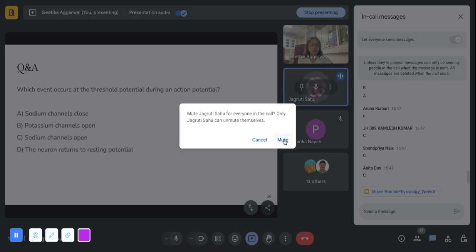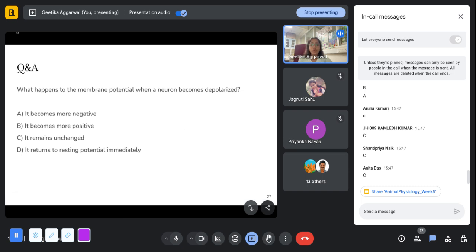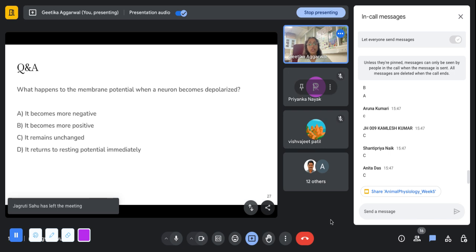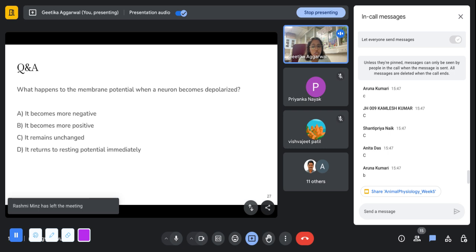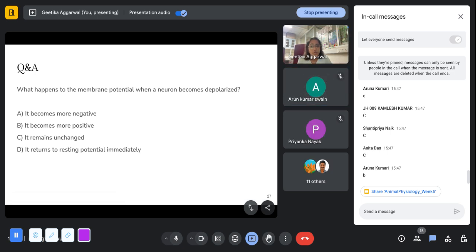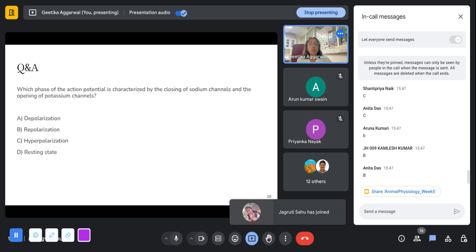The voltage gated sodium channels start opening. Correct. So next question is, what happens to the membrane potential when a neuron becomes depolarized? It becomes more positive. B. Correct. So it basically becomes more and more positive. That is why we call it depolarized, because when it is at the resting membrane potential, it is negative.